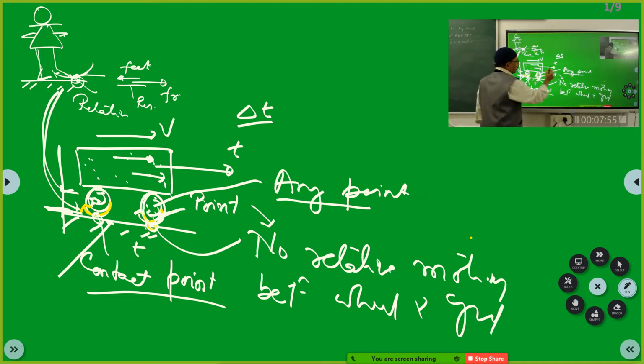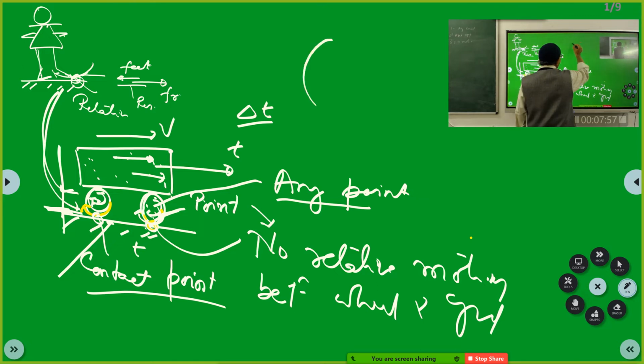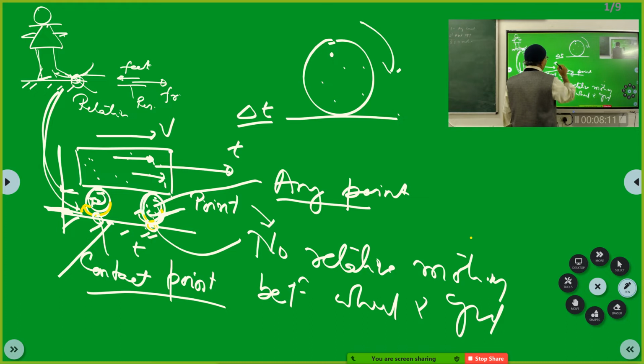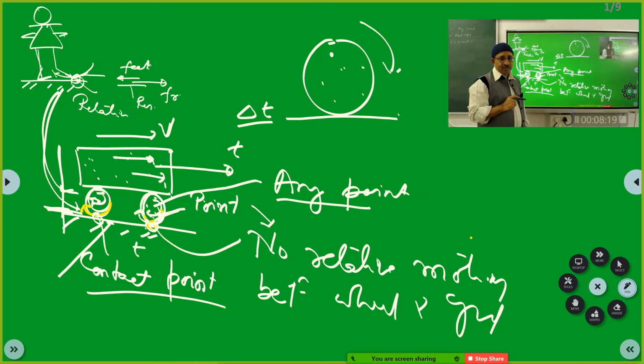Now, I will take this wheel separately. Only wheel and ground. The wheel is rotating like this. If you take this point on the wheel, this point, this point, every point on the wheel, because the bus is moving with velocity v, what about these points on the wheel? Are they at rest? Are they in motion? The wheel is rotating.